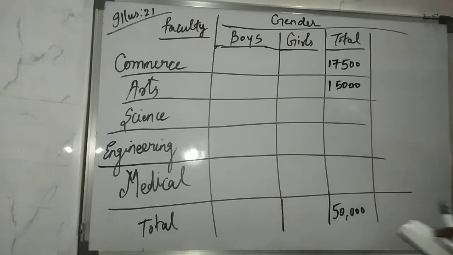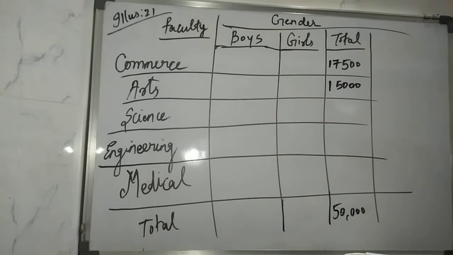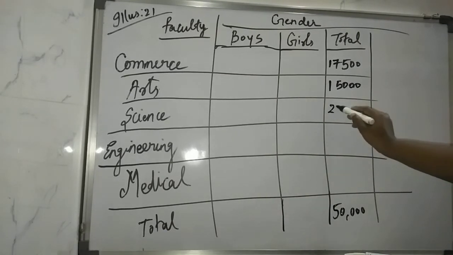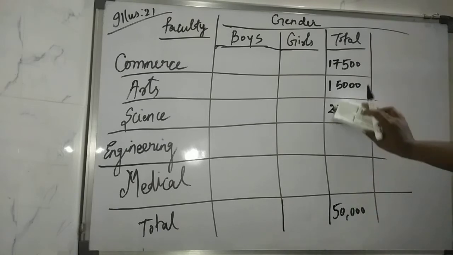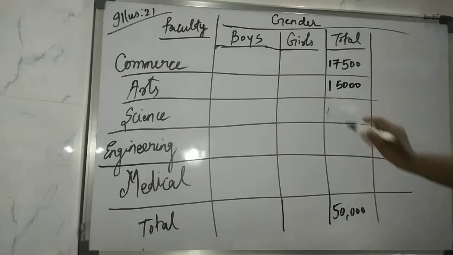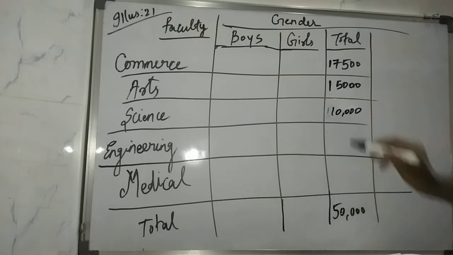Then read the question further. 20% are in science faculty. So 50,000 and its 20% is 10,000. So 10,000 students are in science faculty. Sorry, it is 10,000, right? Okay.